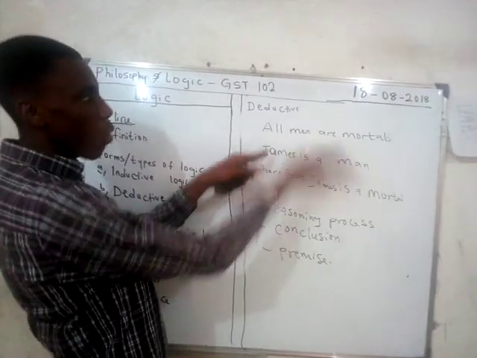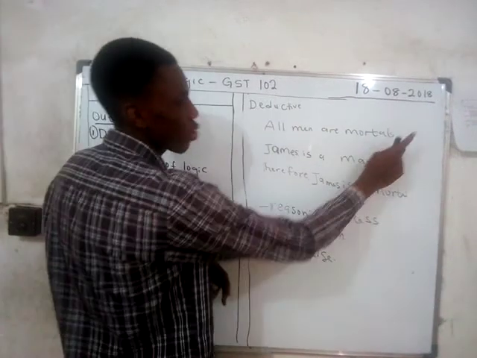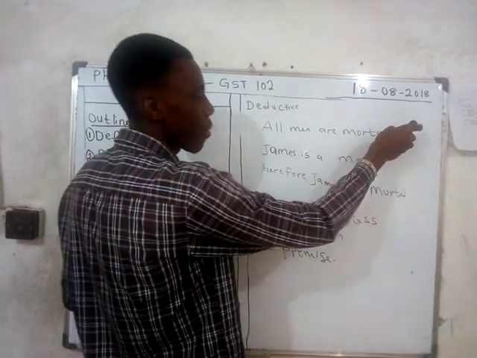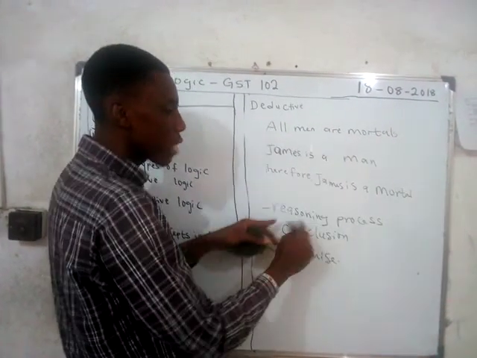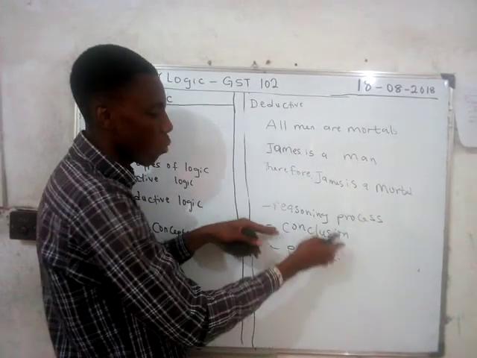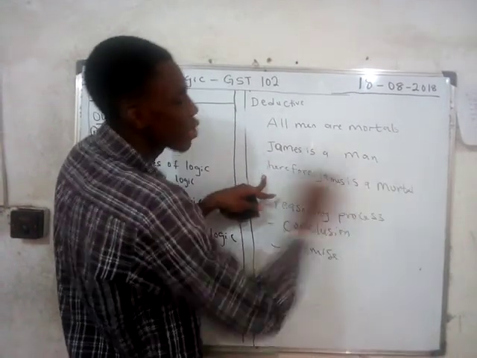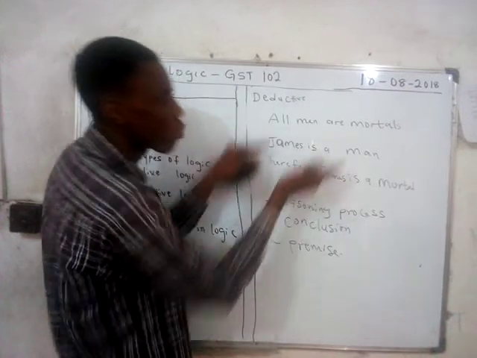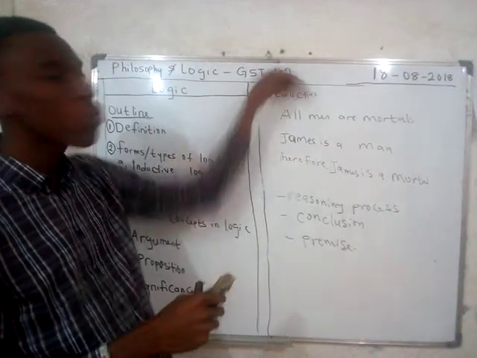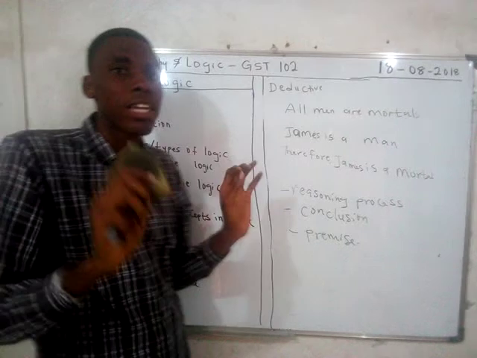Now, let's come back to the deductive form of logic. What we call premises are something like this. This is a general premise and this is a particular premise. So they said it is a reasoning process. You reason, and your reasoning arrives at a conclusion. But this conclusion cannot come on its own except when we have such premises like this. And when we have premises like this and the conclusion follows from the premises, it's called an argument. Not just an argument, but a valid argument.